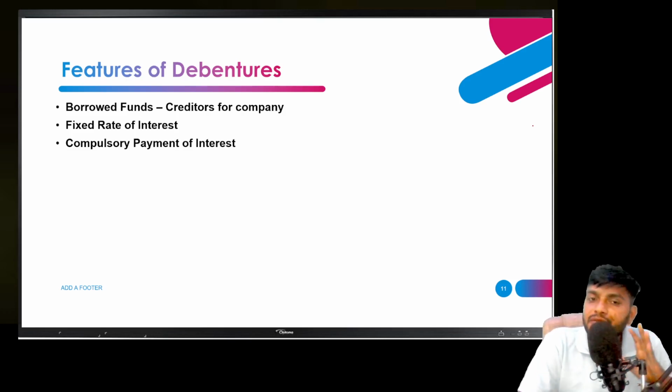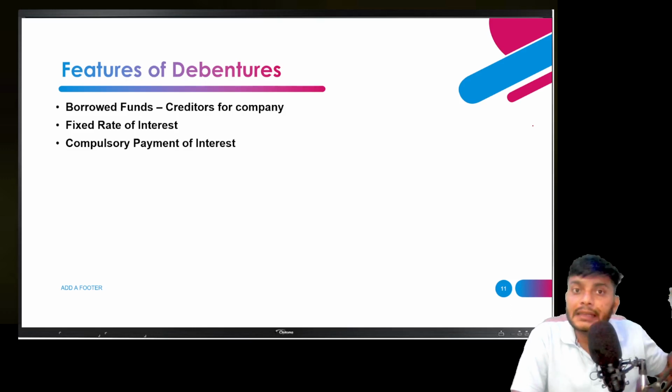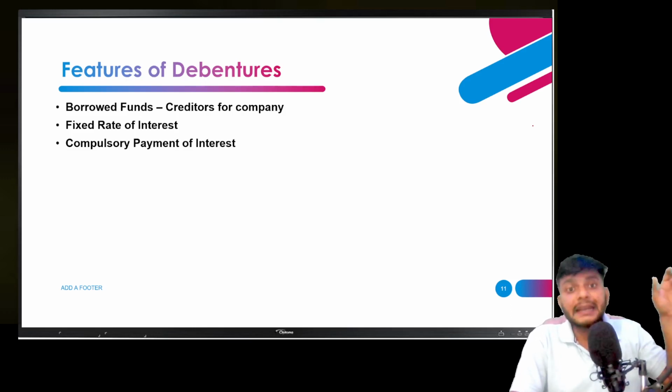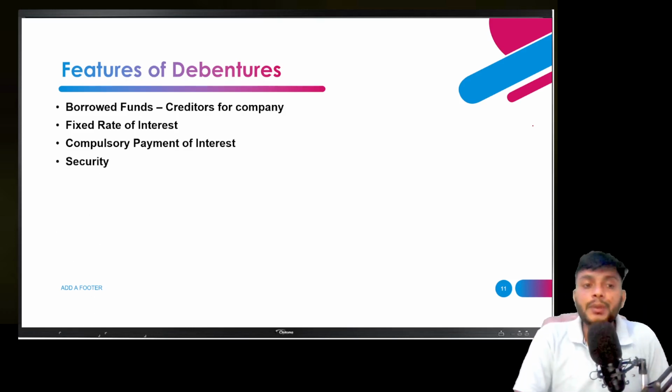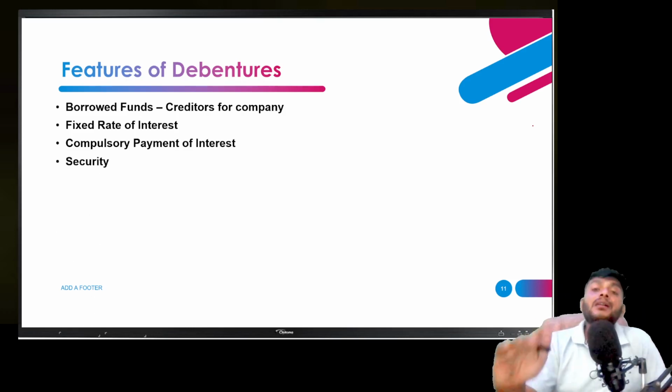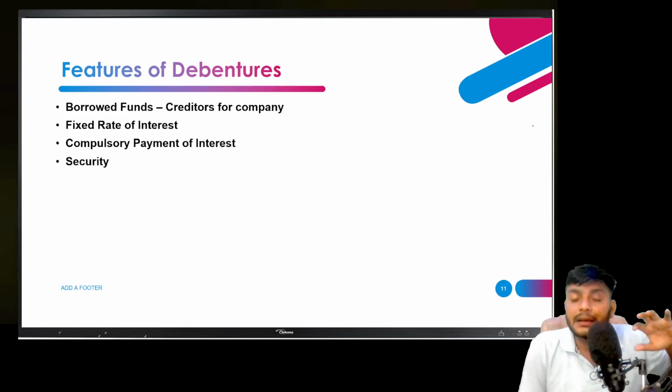After the completion of the year, I need to pay the interest to you at a fixed rate that I already declared before issuing the debentures. At the time of issuing the debenture, I mentioned that I will pay 8% interest. So that interest is compulsory for me to pay. And security, yes. Most of the time when debentures are issued to the market, they are issued on some basis of security.